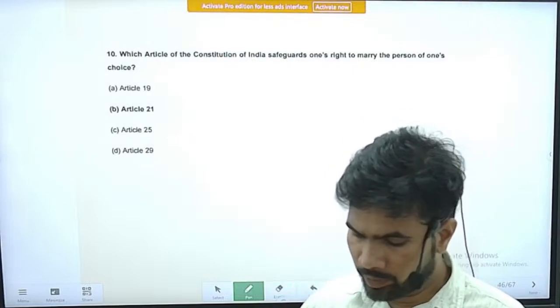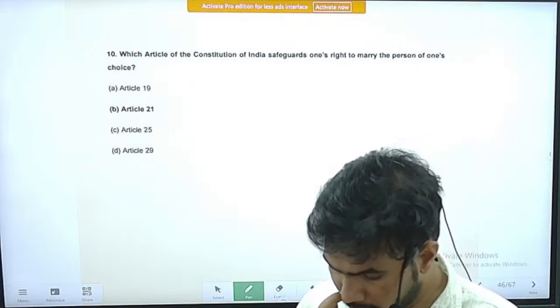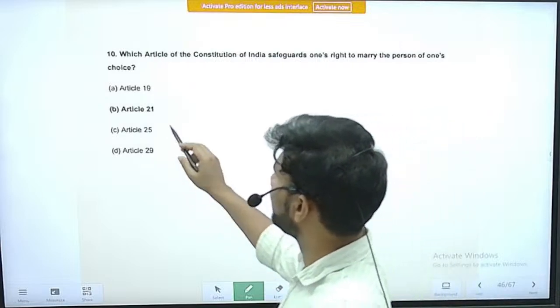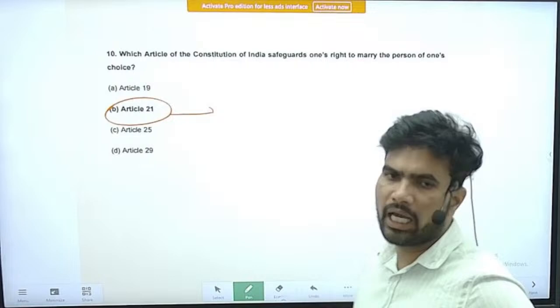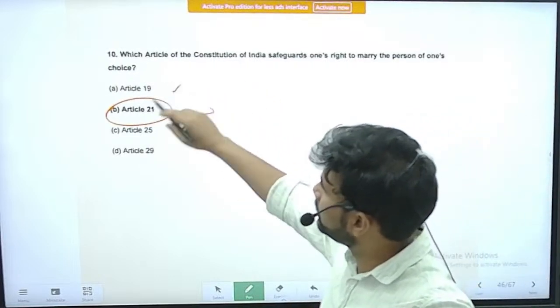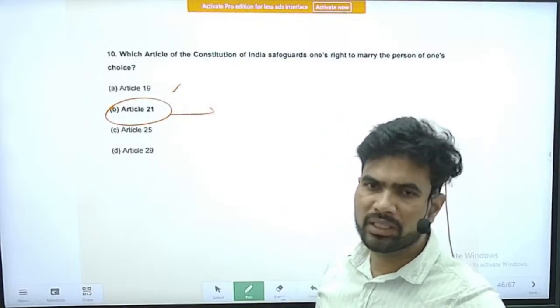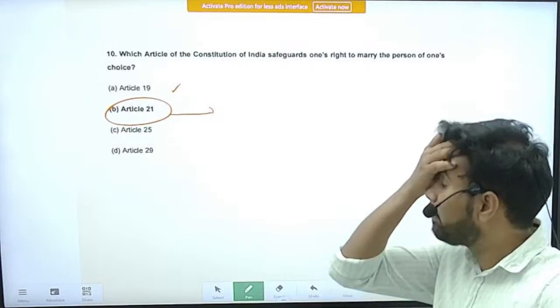Question number 10. Which article of the Constitution of India safeguards one's right to marry the person of his choice? So obviously it comes under Article 21, that is right to life and personal liberty. You might get confused that Article 19 is the right to freedom.